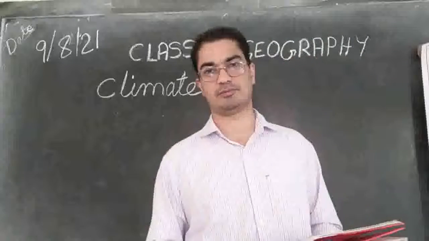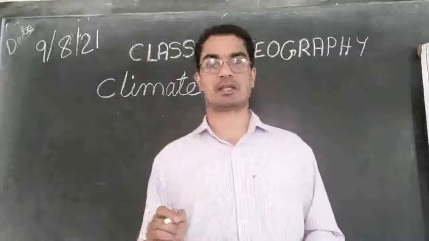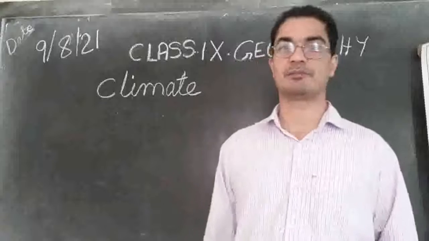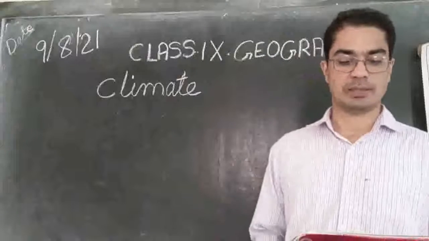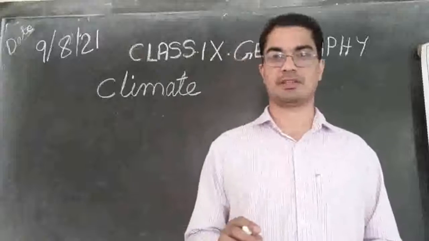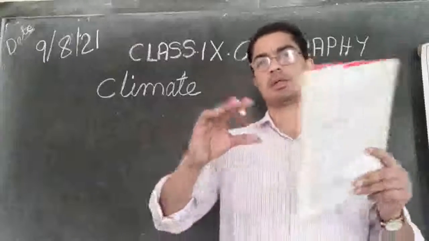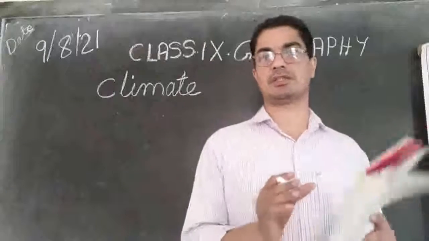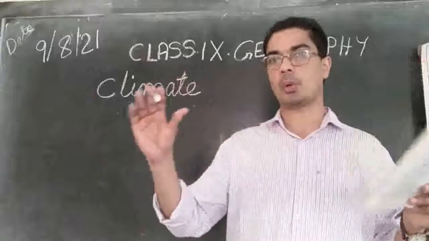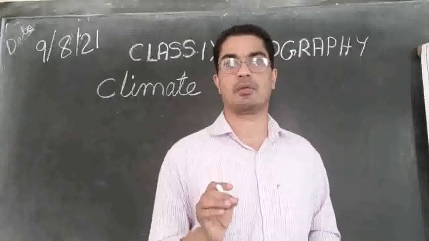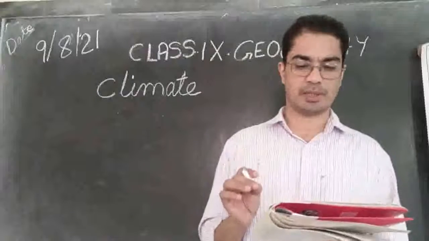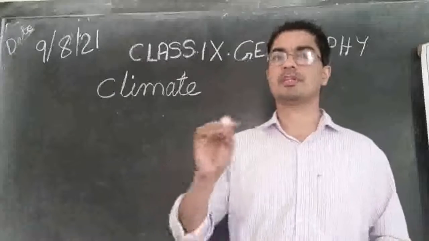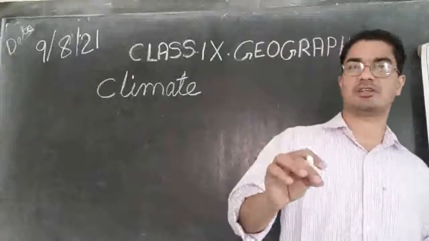So what is this climate? We often say climate, but exactly what is climate? Climate refers to the sum total of weather conditions. That means all types of weather, not just one weather alone. It is not just a hot season alone or a cold season alone, but all the types of weather condition that we experience in a place over a large area for a long period of time, not just in one point.